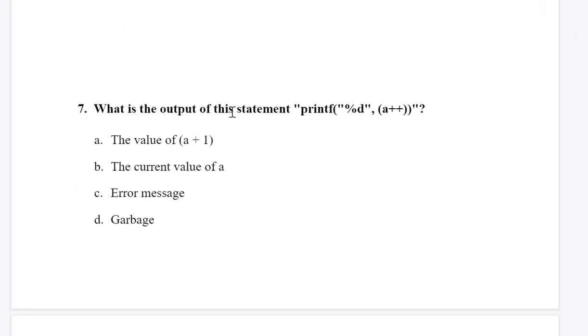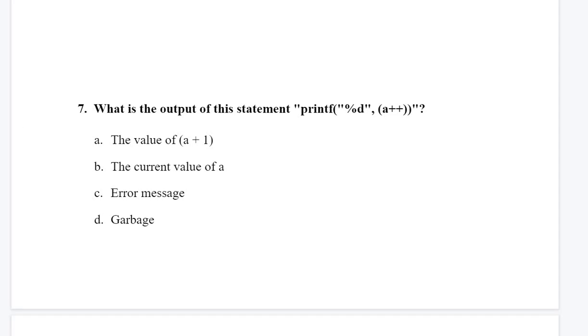Next is, what is the output of the statement printf %d, a plus plus? This is a question from the increment operator. I hope you know the difference between pre-increment and post-increment. Let me explain if you are confused.